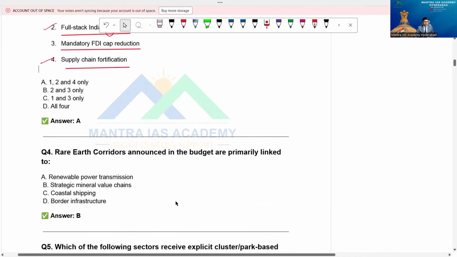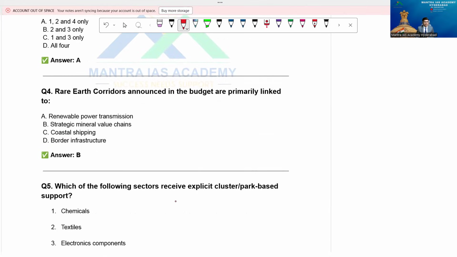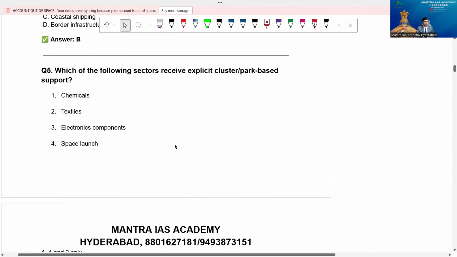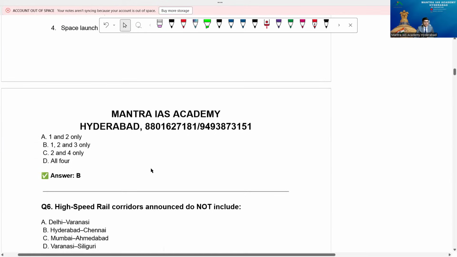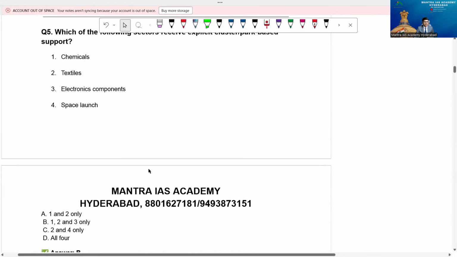Now come to question number 4. Rare earth corridors announced in the budget are primarily linked to strategic mineral value chains. Next, directly I'm taking the option here. Which of the following sectors receive explicit cluster or park-based support? Chemicals, textiles, electronics components, space launch.